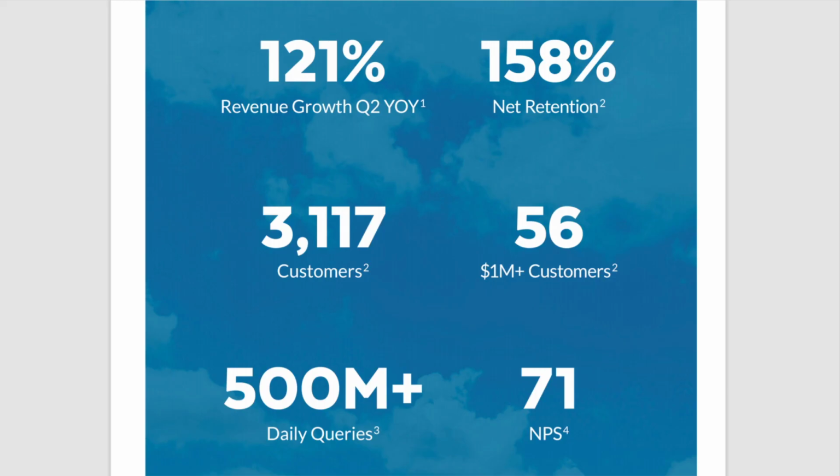If you look at some of the data they gave us here, they had revenue growth from Q2 year over year of 121%, 158% net retention, and 3,117 customers, which has grown substantially, and we'll see those numbers in a second. 56 customers generate over $1 million in revenue, and that's up as well. We'll go into the data to explain more of these numbers, since this is just a brief overview on this image here. 500 million plus daily queries, 71 NPS.